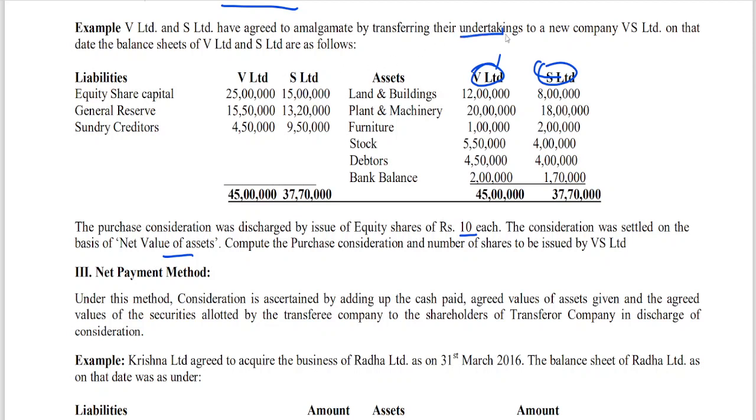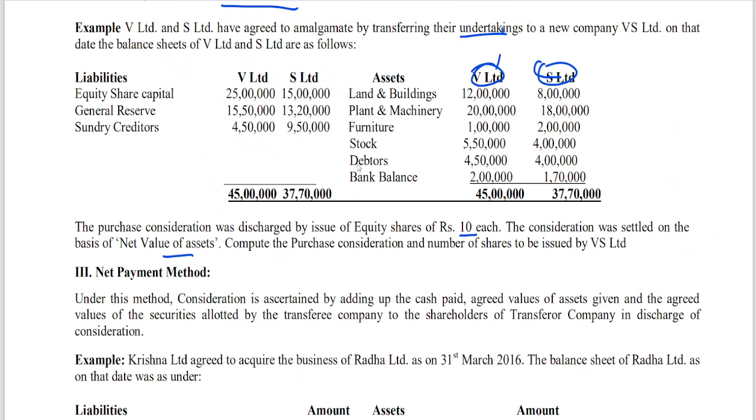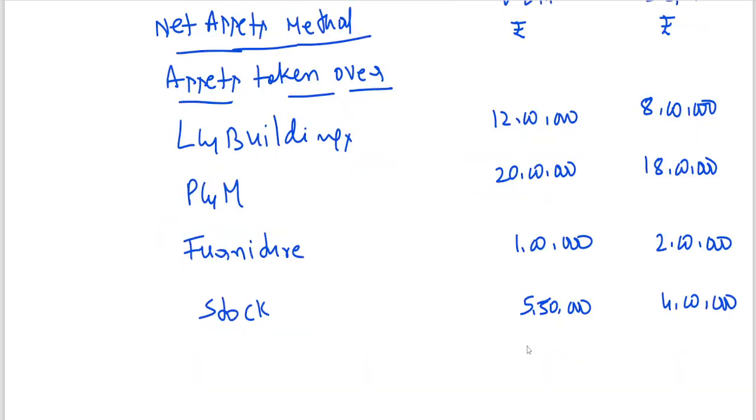The transfer of undertakings means that we are assuming all the assets and all the liabilities have been taken over. Then after stock, the next one is debtors, 4,50,000 and 4 lakhs.